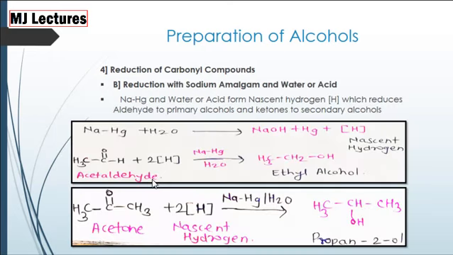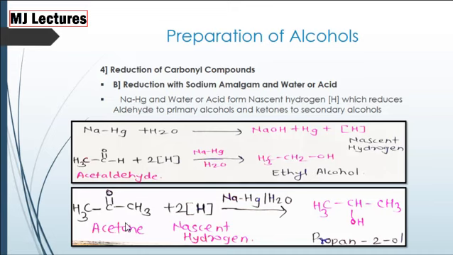Now reduction of carbonyl compounds by reduction with sodium amalgam and water or acid. Now when acetaldehyde is treated with nascent hydrogen, this nascent hydrogen is formed in the previous step as given above, that is sodium amalgam. When treated with water, we get sodium hydroxide, mercury and nascent hydrogen. Now this nascent hydrogen is used for reduction of carbonyl compounds, that is acetaldehyde. When treated with nascent hydrogen, we get ethyl alcohol as a product.